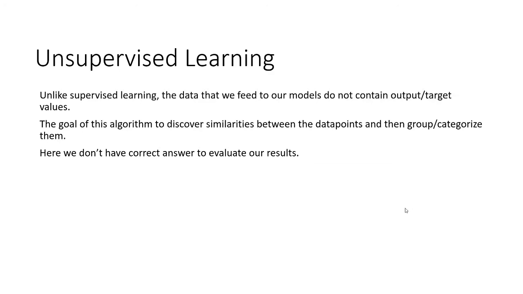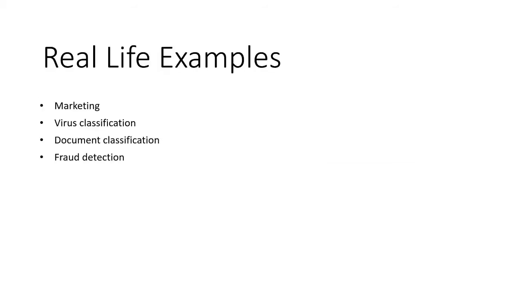So now let's see some real life examples. The first one is marketing. The team creates distinct groups of the customers, or we can say they do customer segmentation, and then prioritize the ad targets as per the customer.